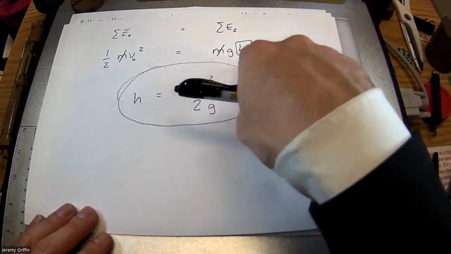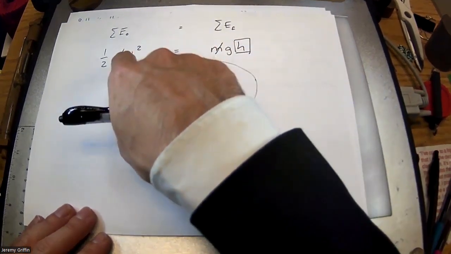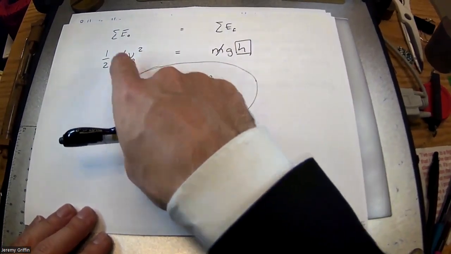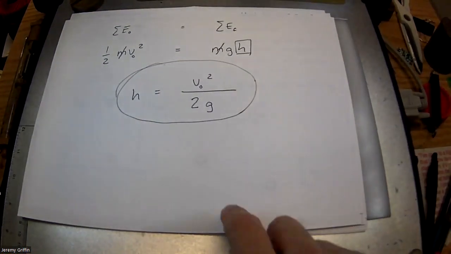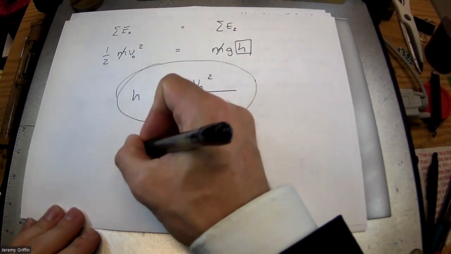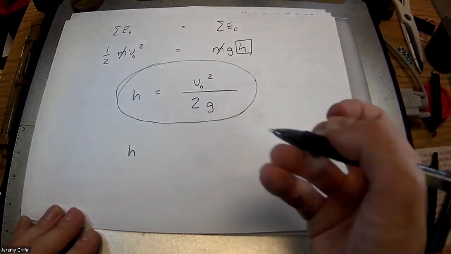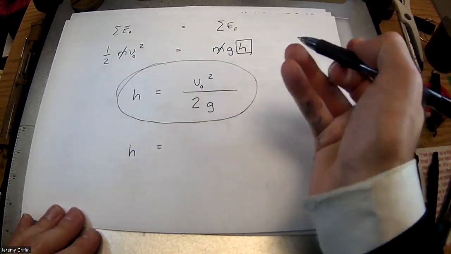If you measure the height, measure this H, do you think you could back calculate what the throwing speed was? Ooh, I bet you can do that too. That's not where we're going with this problem, but that's a very similar setup. All right, but let's plug the numbers in because you guys already know what the answer to this question is. It's got to be 45 meters. Let's see if this method pans out.